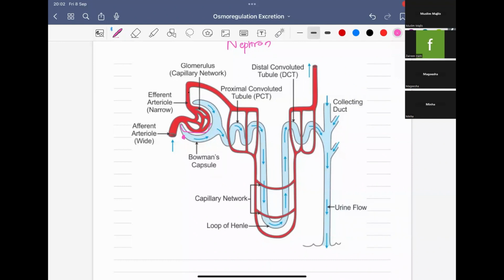The tubule is closed at one end, forming the Bowman's capsule, which will surround the ball of capillaries called the glomerulus. This is the ball of capillaries I was talking about earlier. This is why the cortex was granulated. It looks granulated because of the glomerulus there. It is a ball of capillaries.